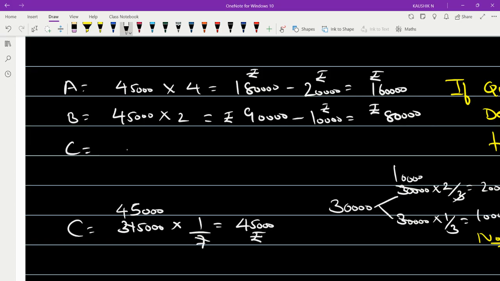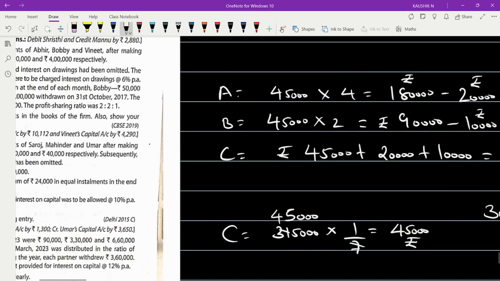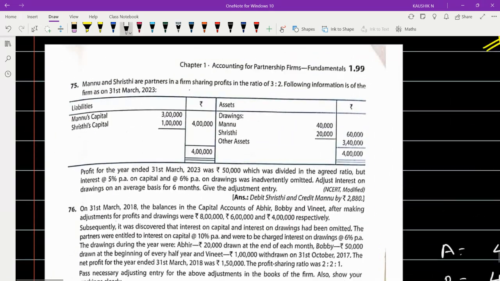And for C it will be 45,000 plus 20,000 plus 10,000. Finally he'll be getting the amount of rupees 75,000. So let's check our answer. Are we getting the same answer?